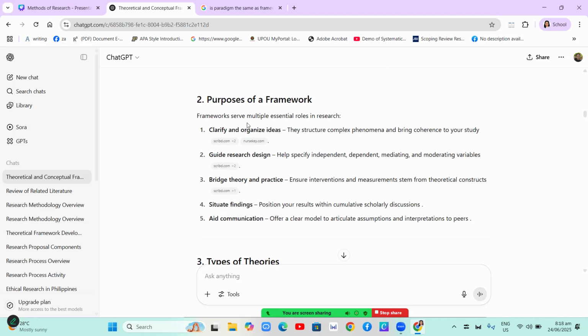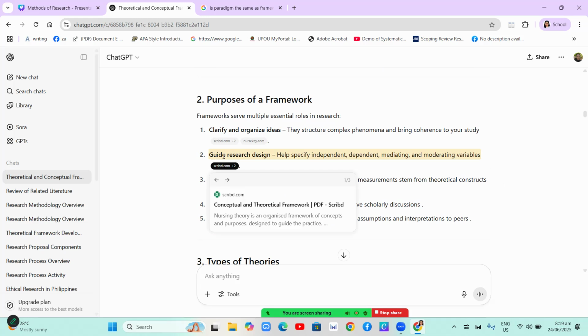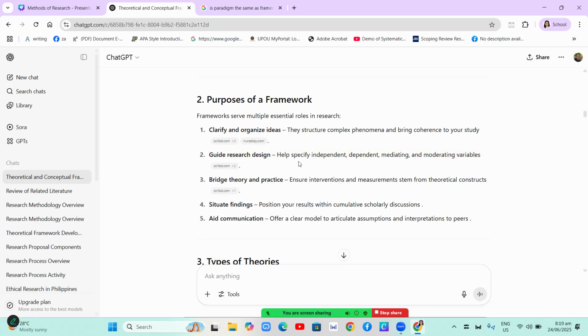So, the frameworks serve multiple essential roles in research. First, the frameworks clarify and organize ideas. They structure complex phenomena and bring coherence to your study. So, your framework will serve as your guide as you clarify and organize your ideas. Okay? And then guide research design. Your framework will help specify independent, dependent, mediating, and moderating variables.